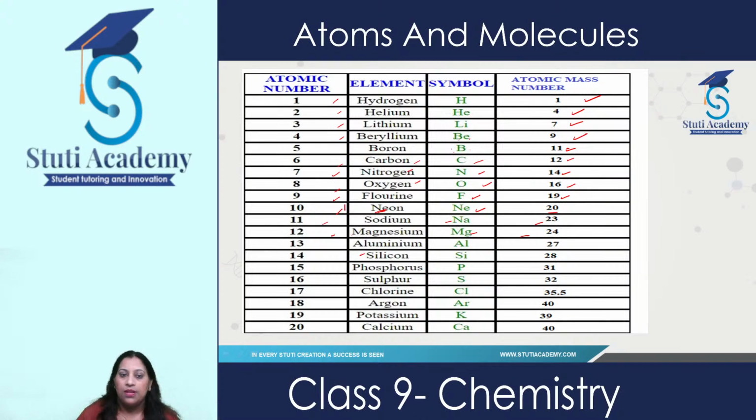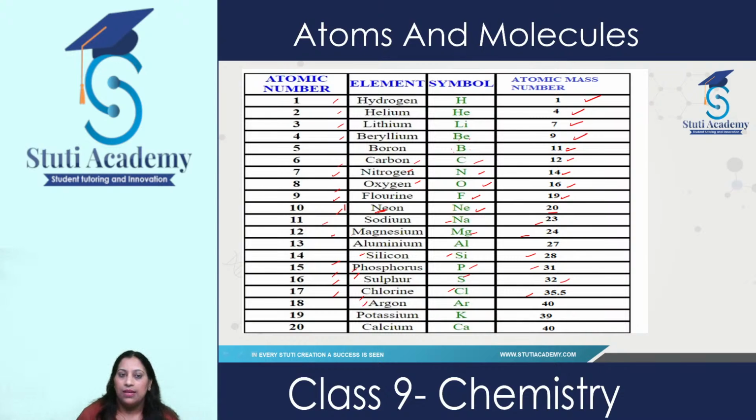Silicon, atomic number 14, symbol Si, and mass number is 28. Then phosphorus, atomic number 15, symbol P, atomic mass number 31. Then we have sulfur, atomic number 16, symbol S, atomic mass number 32. Chlorine, atomic number 17, symbol Cl, atomic mass number 35.5.